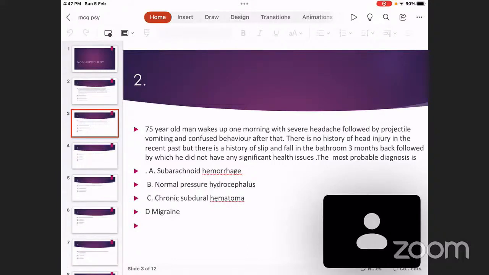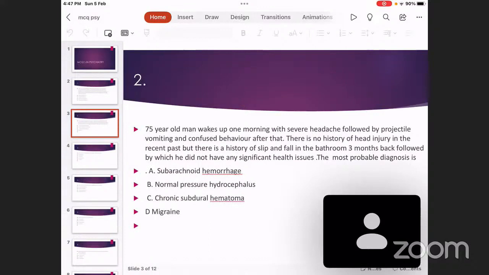So migraine can present with severe throbbing headache on one side of the head, which is associated with photophobia and phonophobia, intolerance to sound and intolerance to light, and nausea and sometimes vomiting. Often the headache of migraine is relieved by vomiting. It is relieved by sleep also. It occurs only during daytime. At night, it does not happen. It is relieved by sleep. These are the characteristics of migraine.